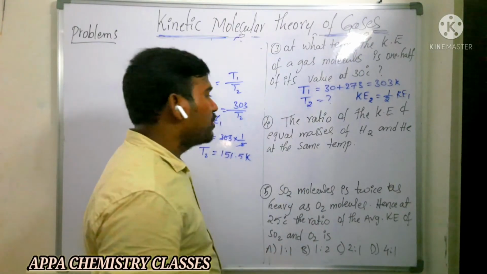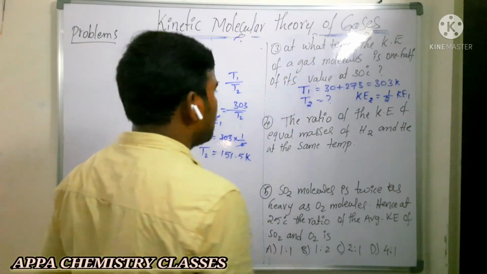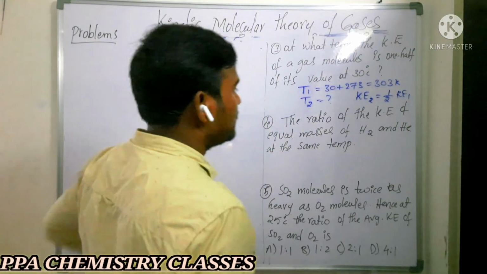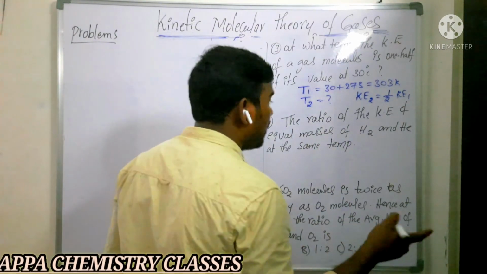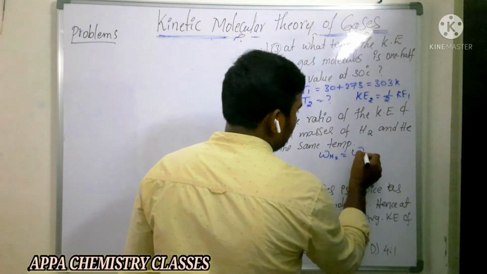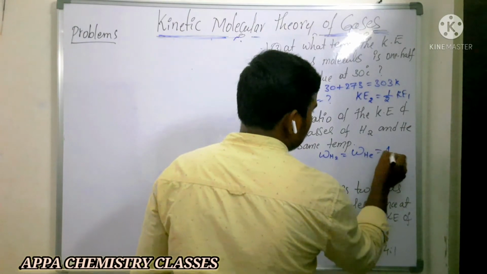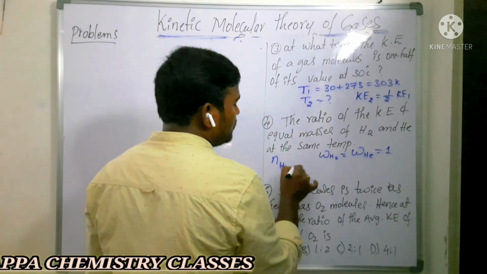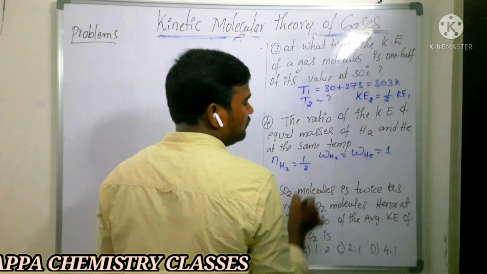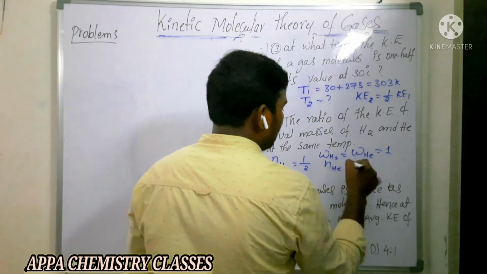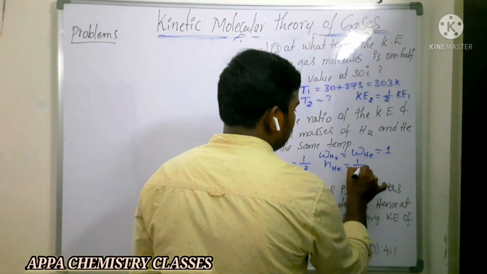Next. The ratio of the kinetic energy of equal masses of hydrogen and helium at the same temperature is what? They are saying ratio of kinetic energies of equal masses. That is, weight of hydrogen must be equal to weight of helium. It is taken as 1, for example. So the number of moles of hydrogen will be 1 by 2, that is weight by gram molecular weight. Number of moles of helium will be 1 by 4.